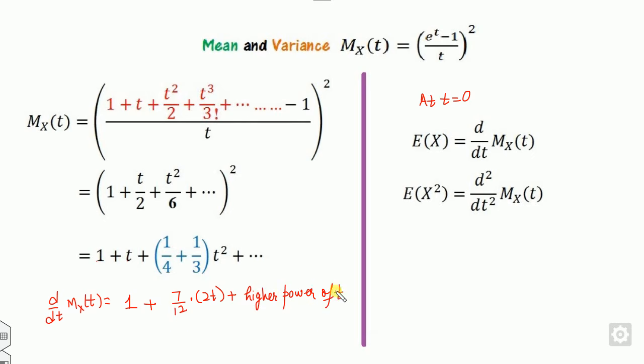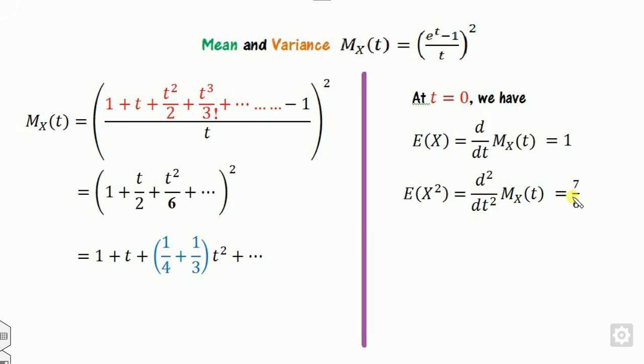What is the second derivative? This is 0, plus 14 by 12, plus terms containing powers of t. If you substitute small t equal to 0 in this, this part is 0, so this becomes only 1, and this becomes 14 by 12, or 7 by 6.